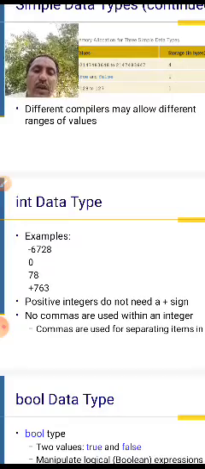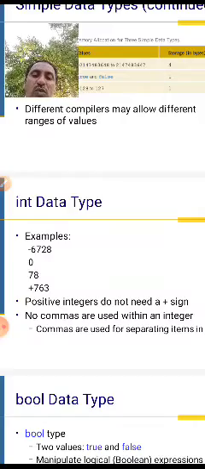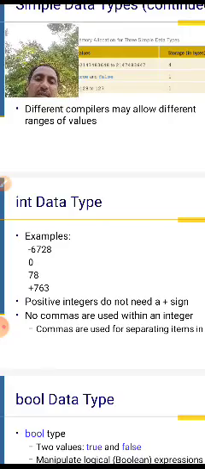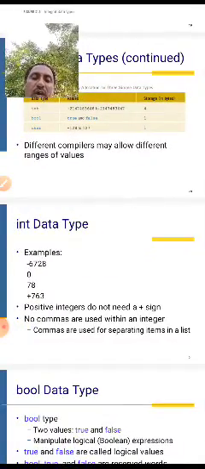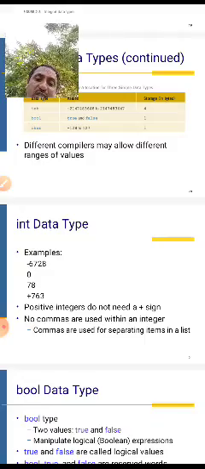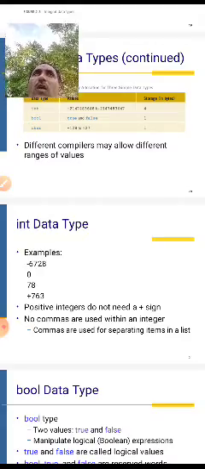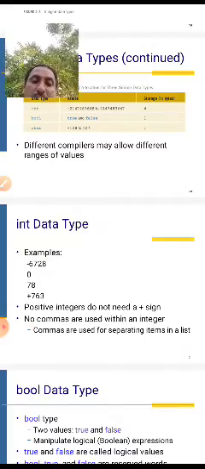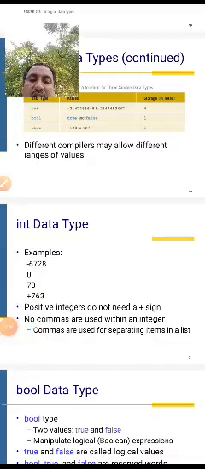No comma is used within an integer. A comma is used for separating items in a list, to separate numbers in a list, whether positive or negative values. Right, in a list. Okay, right.